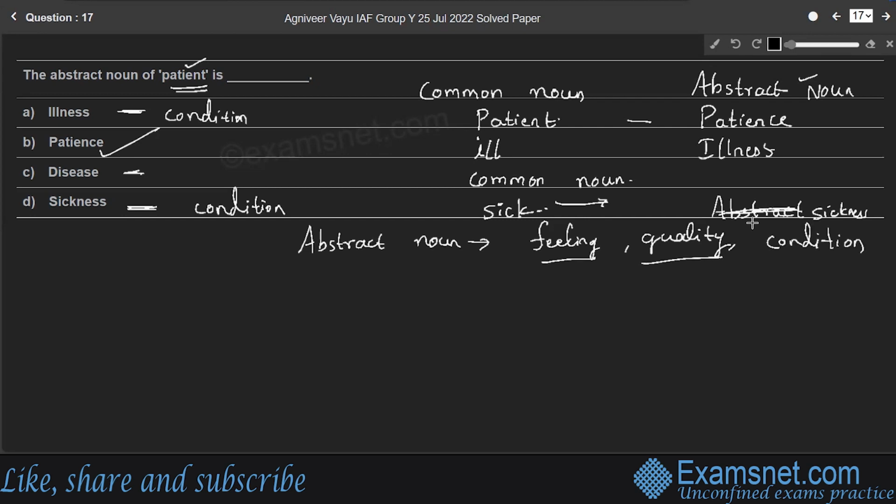And the person or the one who is having that form, that feeling or condition, that form is called common noun, right? So the patient is a person, so he is having that quality, right? And ill is also a condition, but while telling the condition of that noun, we'll say I am ill. So here ill is a common noun. And sick also is a common noun, right? Therefore option B is the abstract form of patient.